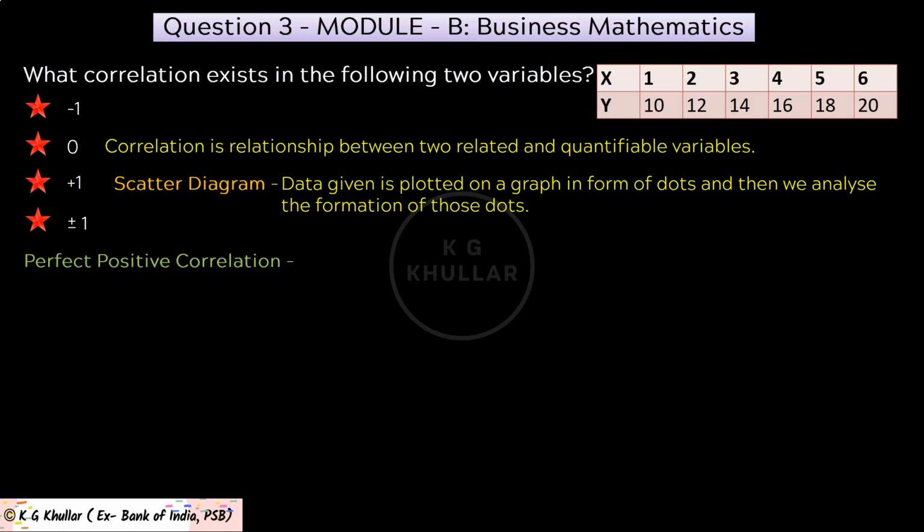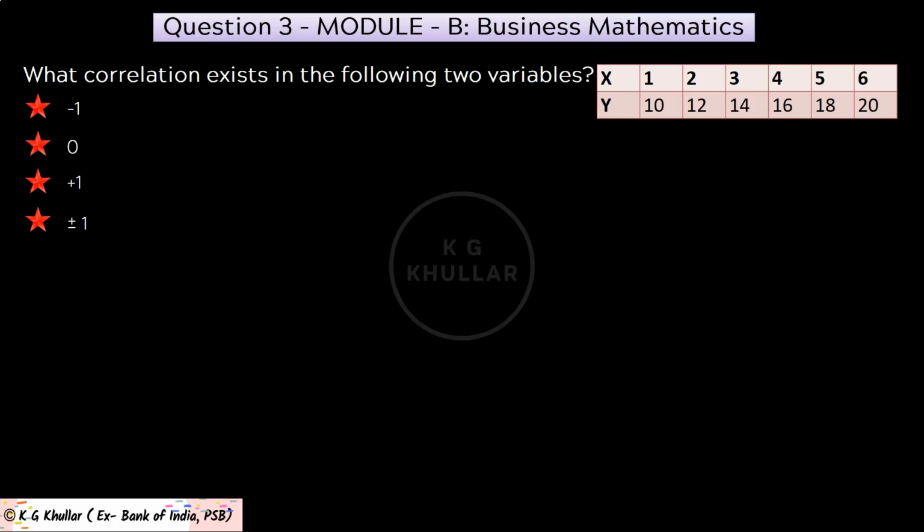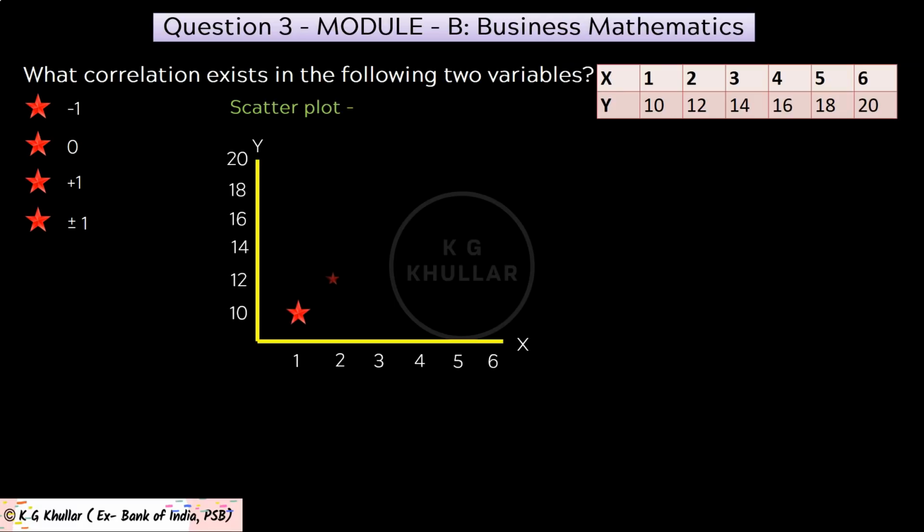Then next is perfect positive correlation. Friends, here points are not scattered around the line, rather they are on the same upward sloping line like this, as you can see in this diagram. So here the correlation is said to be +1. And lastly, we have perfect negative correlation. Friends, here also the points are not scattered around the line, rather they are on the downward sloping line, as you can see here. And in this case, the correlation is said to be -1. Now, when you plot the scatter diagram for the data given in the question, you will see this type of diagram.